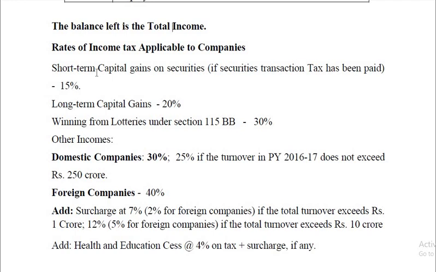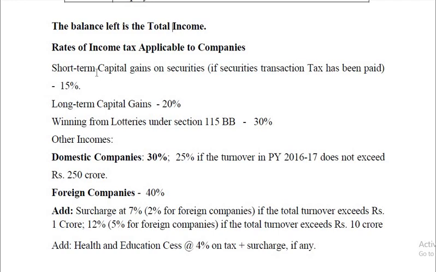Then, on the balance of total income after calculating the taxes on short-term capital gain, long-term capital gain, and winning from lotteries, whatever income remains out of total income, on that tax will be calculated at the rate of 30% if it is a domestic company. So that is why differentiation is made between domestic company and foreign company.